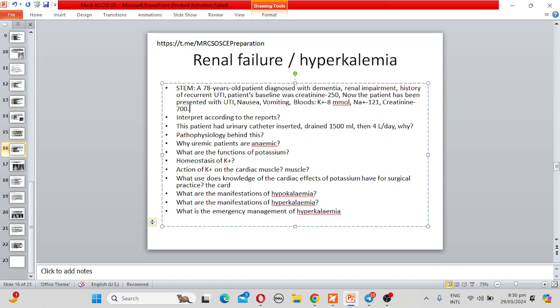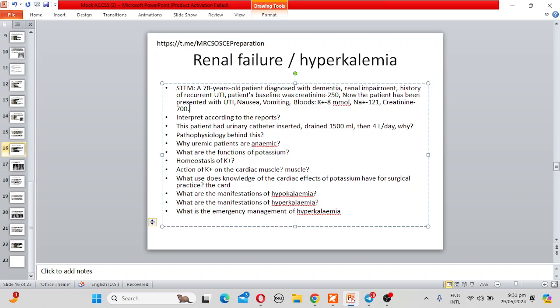Now, tell me, what are the manifestations of hypokalemia? In the cardiovascular system, it causes a narrow QRS complex and inverted T wave arrhythmia in ECG. Also in the musculoskeletal system, hypokalemia causes lethargy, and in the central nervous system, it causes confusion and paralytic ileus also. Muscular weakness and cramps also.